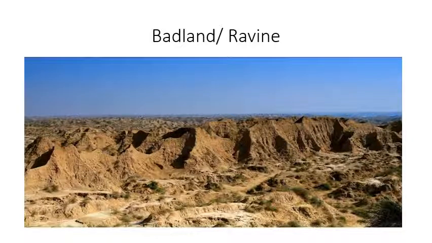Now here you can see the badlands. See, such a vast area. When gully erosion takes place on a large area, this land simply becomes unfit for cultivation. No agricultural activity can be performed in these badlands, in these bihars, right? So this is the badland. Now see, River Chambal has formed such extensive badlands. They have left the area uncultivable.